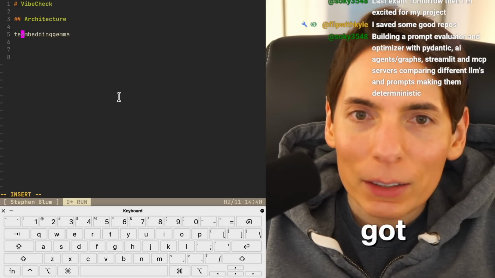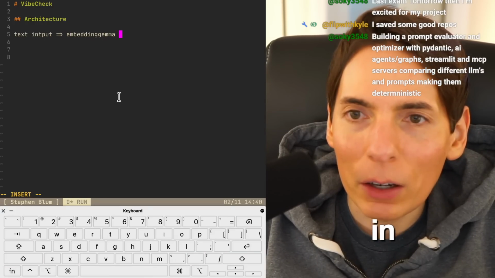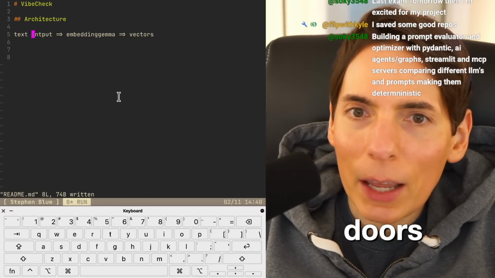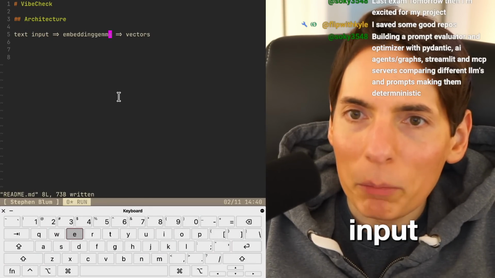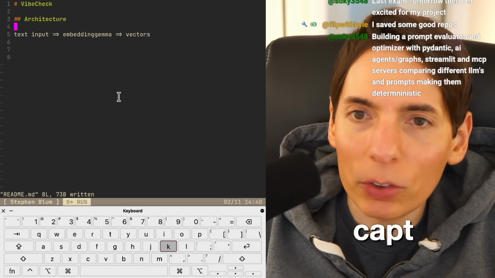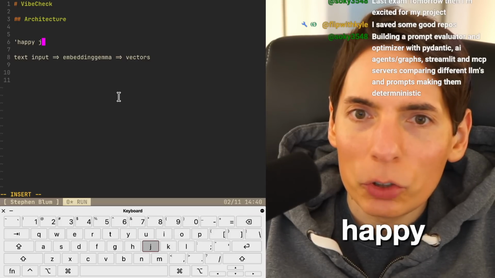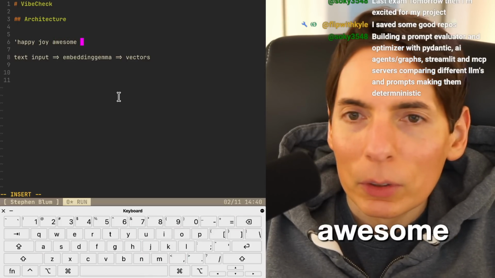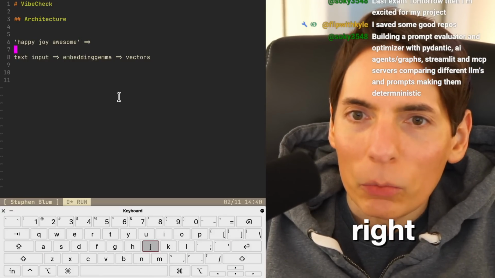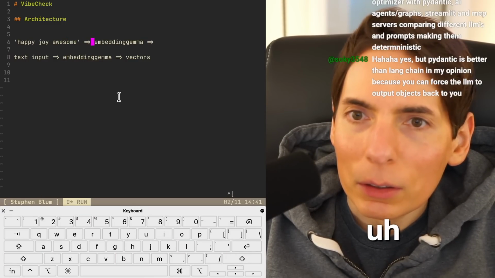All right, so we got text input. Gemma embed, let me get our vectors. Text input and Gemma embedding, we get our vectors, and then we need a baseline. So we need to capture the baseline. All right, so we got happy, joy, awesome, like good words, right? Then we get the baseline.